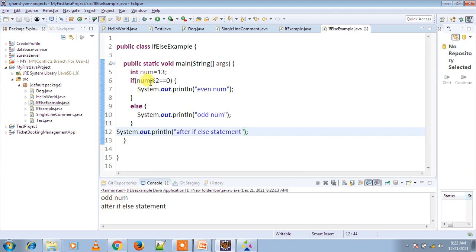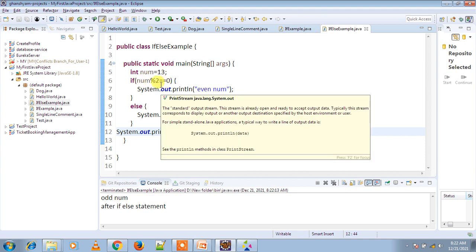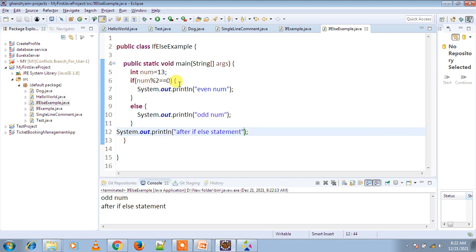So this condition is false at this time, so the if block will not be executed and the else block will be executed, and after the else block the remaining code will be executed. So this is the example of the if else block. Now go for the next one.